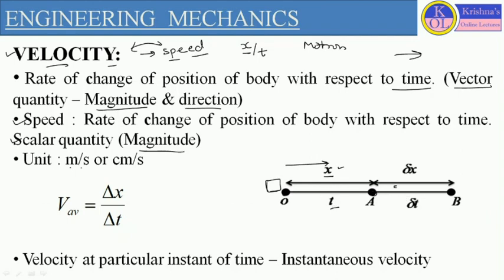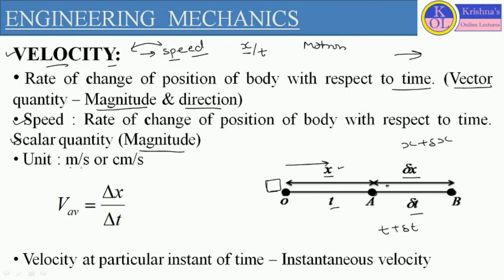Now let us consider another position, that is from point A to B. When the body is traveling from point A to B, it is traveling distance delta x. Let us consider the distance between these 2 points is delta x, and the time taken by the body to travel this distance delta x is delta t. So the initial position is O and the final position of the body is B. The total distance traveled by the body is x plus delta x, and the total time taken by the body is t plus delta t.